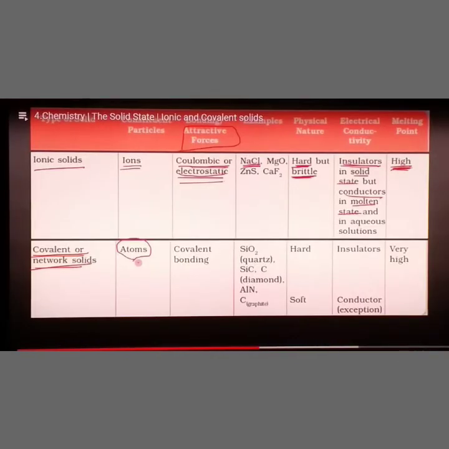Now I am going to explain the types of solids. We know ionic solids, covalent solids, molecular solids, then atomic solids, etc. The first type is ionic solids. In your textbook it is given as a paragraph, but this is a tabular form to keep in mind very easily. That's why I show it here. In ionic solids the constituent particles are fully ions, not atoms, not molecules. That's why it is called ionic solids.